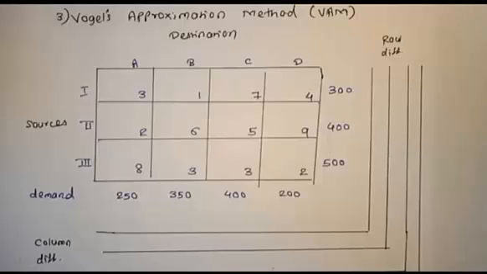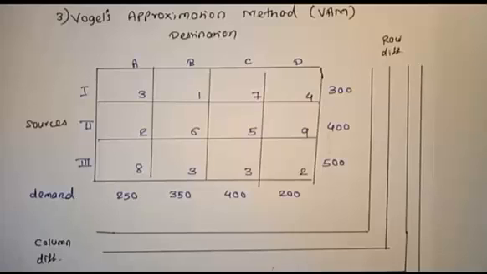For the same problem, we have to calculate using Vogel's approximation method. In this method also, the first step is to check that total supply equals total demand. We have already done this sample problem with a different technique, so we already know that total supply equals total demand.